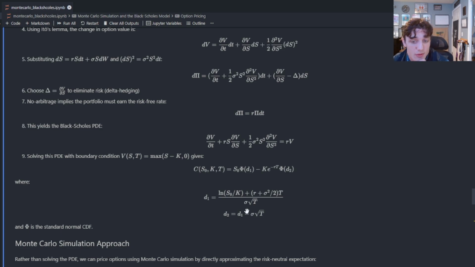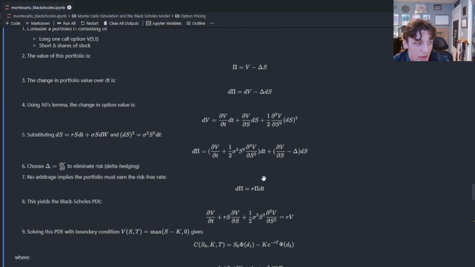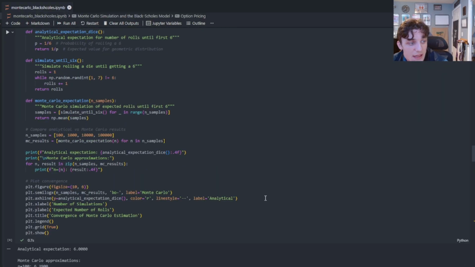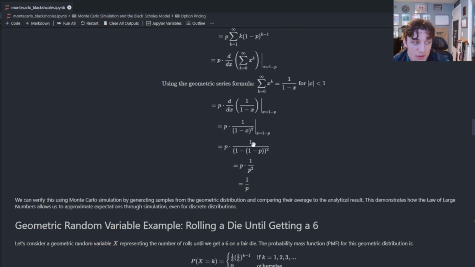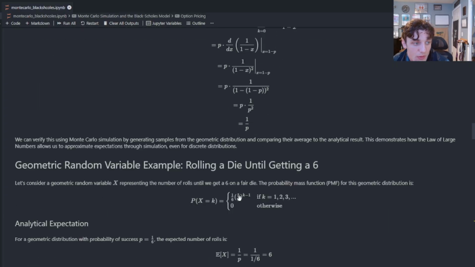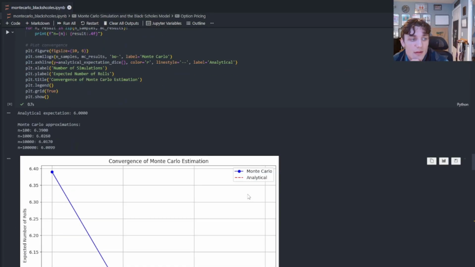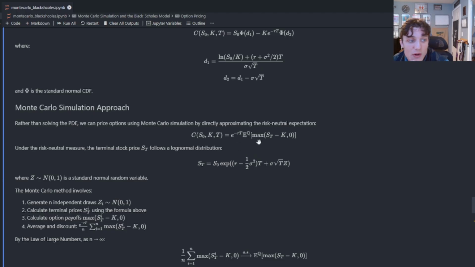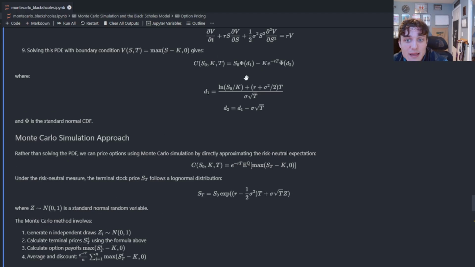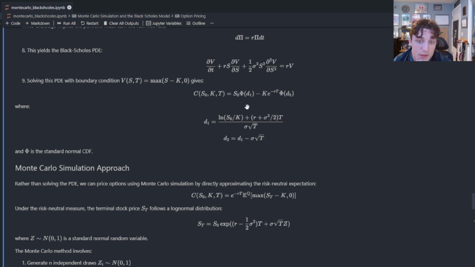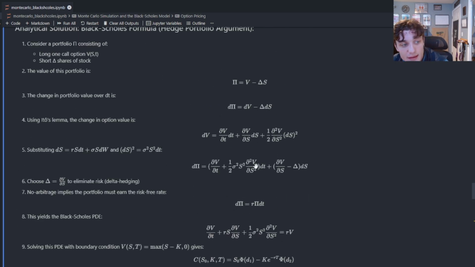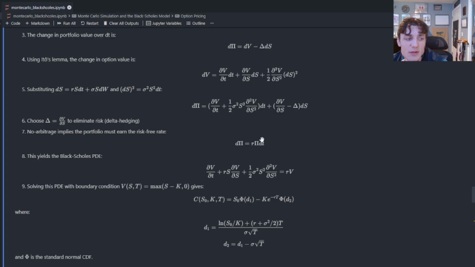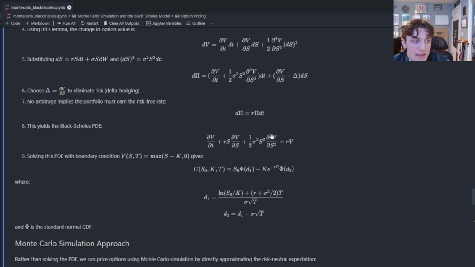Now, what do we know about the analytical solution? This right here, this call price, is equal to this closed-form solution. Just as above in the dice roll game, we have this closed-form solution for the expectation. So what does that mean? Well, that means that we can just go and get the expected value, that is the fair price of the option, by plugging in the parameters for the option into this formula after we go about solving it analytically. But we know there's a connection between the analytical price and the simulated price, and that connection is available to us via the law of large numbers.